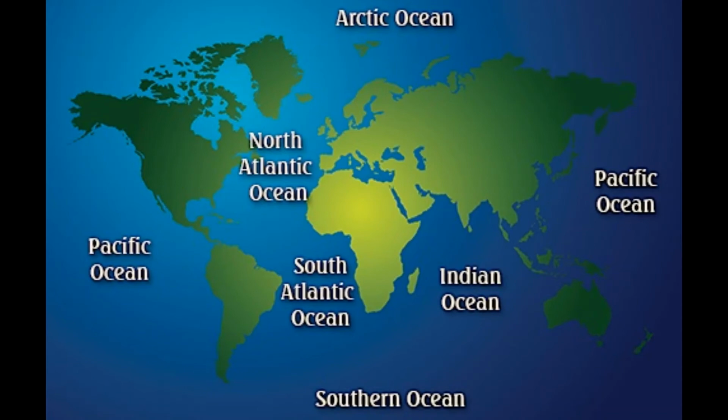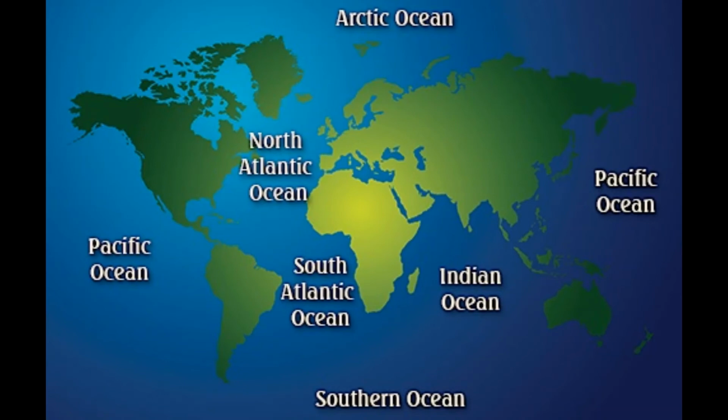How many oceans are there? 5 oceans. What are they? Pacific Ocean, Atlantic Ocean, Indian Ocean, Southern Ocean and the Arctic Ocean. These are the 5 oceans.